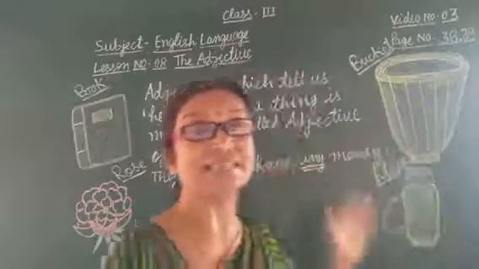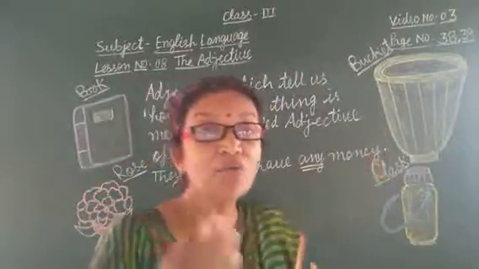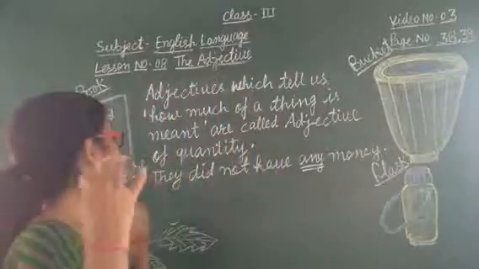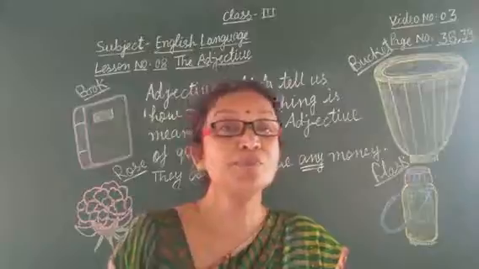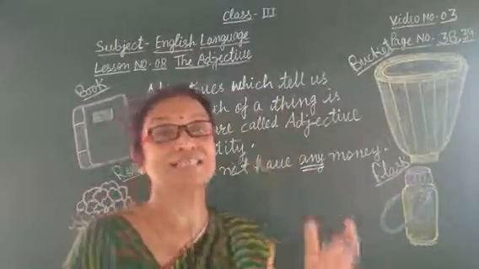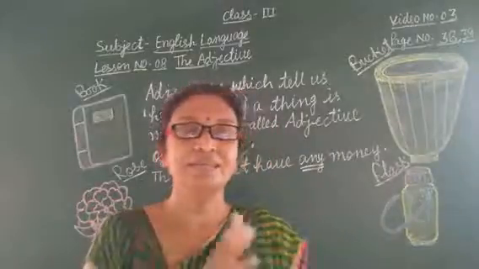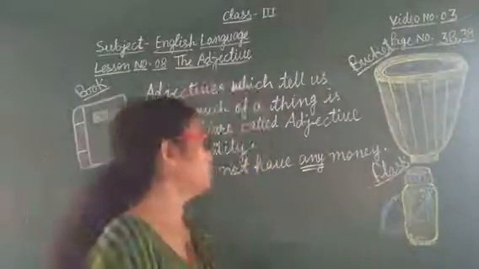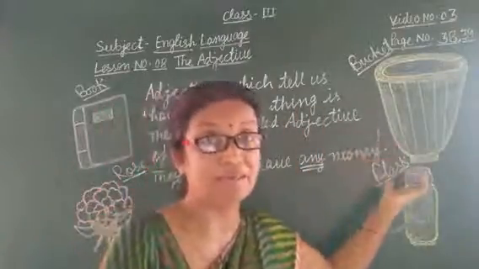This word describes the quantity of money. How much money they did not have. How much money they have. Okay. So this word any describes that they did not have any money. So this word describes the quantity of money. Clear?